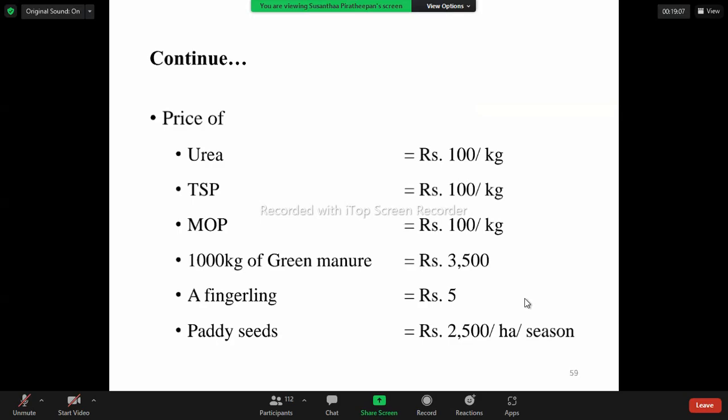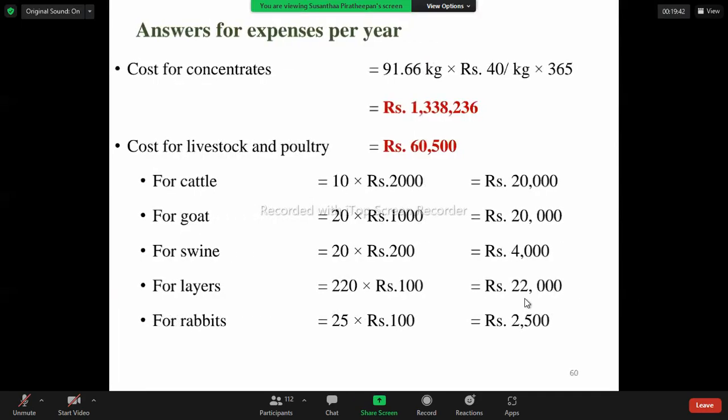For example, if the price of urea is rupees 200, and in your assumptions you take the price value as 175, 150, 210, that is okay. But if the price of urea is 200 and you take the assumption as 50 rupees, that is wrong. So you must know the values somewhat correctly, okay? The milk price may change from district to district, but try to get approximate values.